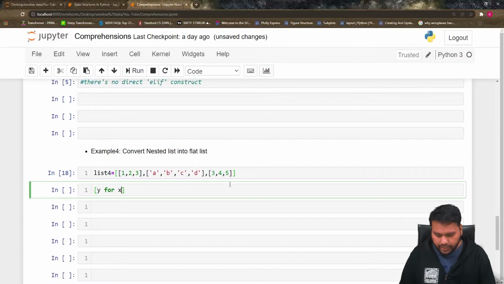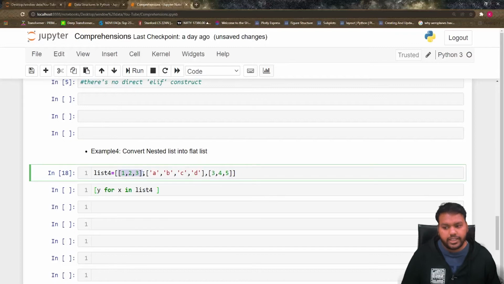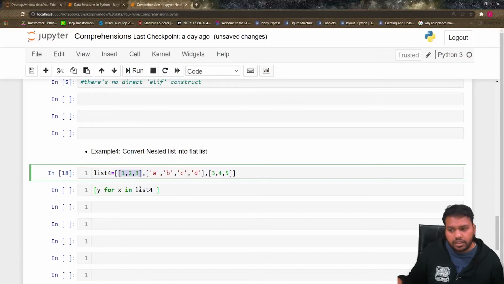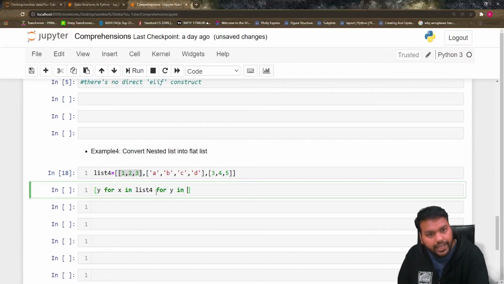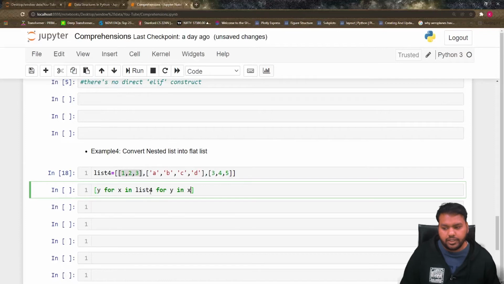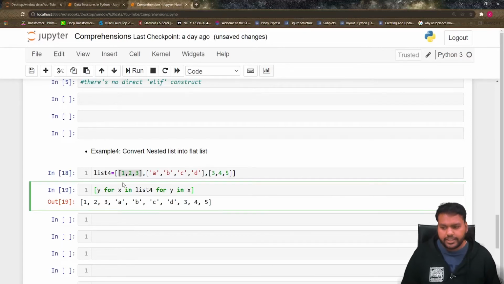So for x in list4. This x traverses through list4. When x starts traversing and reaches an inner list, I have to traverse inside that list, take the element, and put it in the outside list, that is our y. So I need to write a for loop again. For y in, not list4 now, we have to traverse x. So for y in x, we print this y here. Let's check it; we convert this nested list into the flat list. So let's play with this example 4.